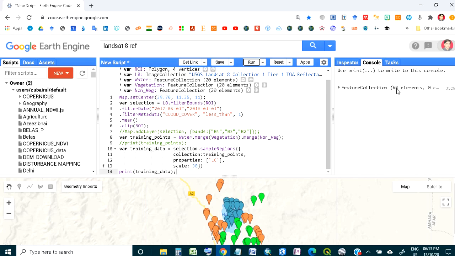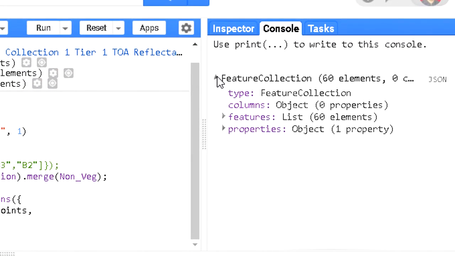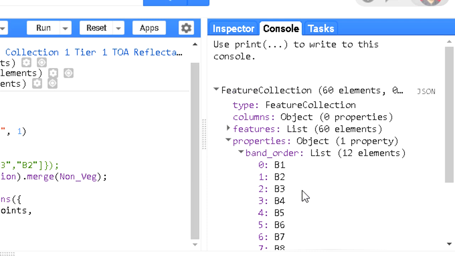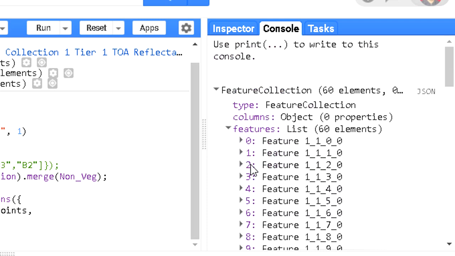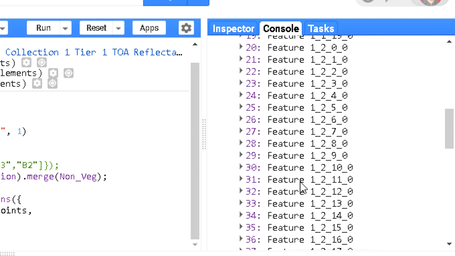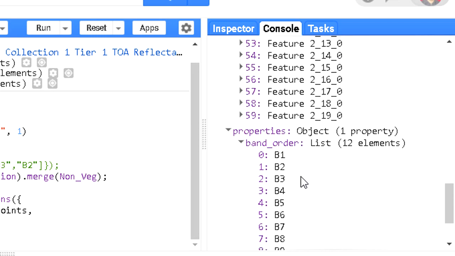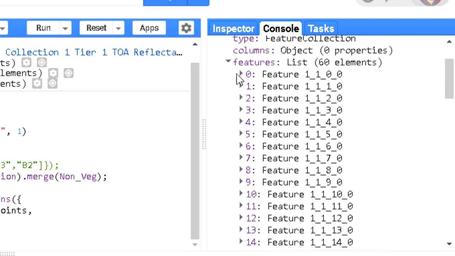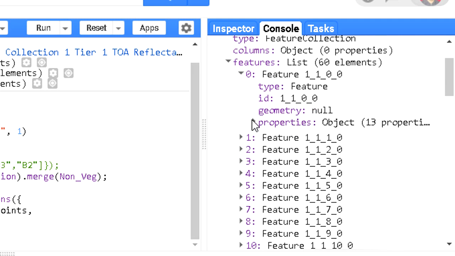And now you can see I have got 60 elements, and the properties, you can see these are the 12 bands. It has taken all the bands, and the features. Total number of features are 60, and for each feature you can see the properties.